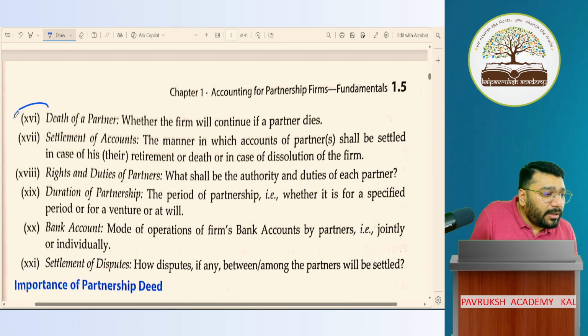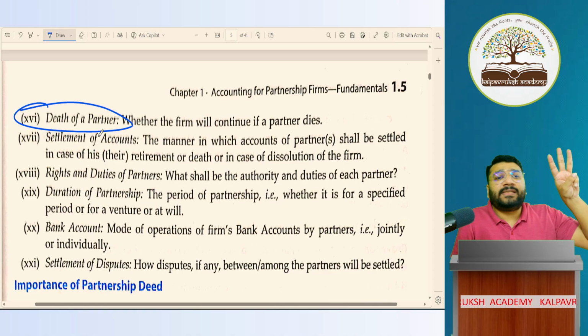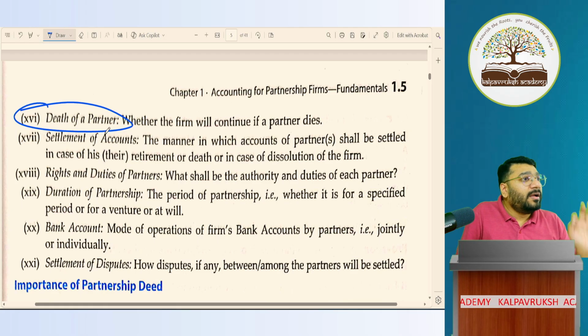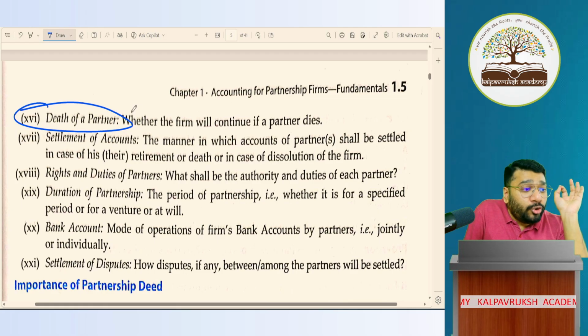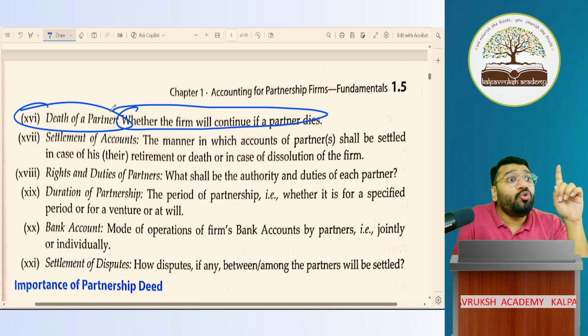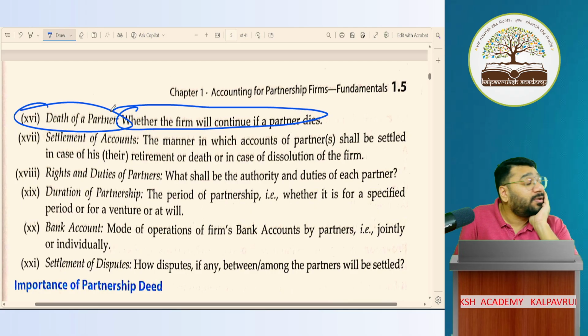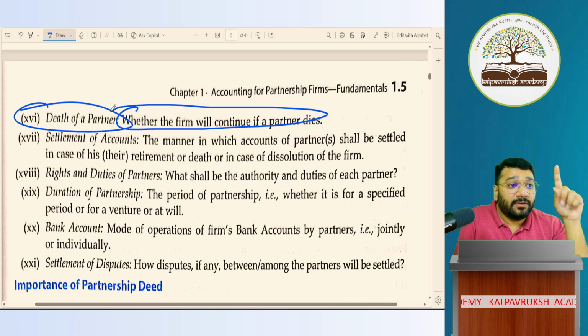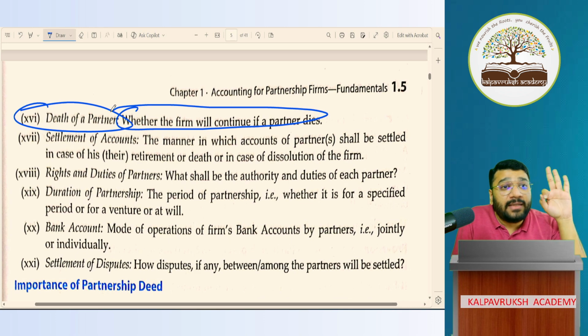Next, very, very important point. Partners A, B, C, three partners. C dies. If by mistake you do not mention this point, upon the death of C, you have to close down your business. It's a very serious point I'm saying. Sir, one more time, sir. Listen to me very carefully. The three partners A, B, C.